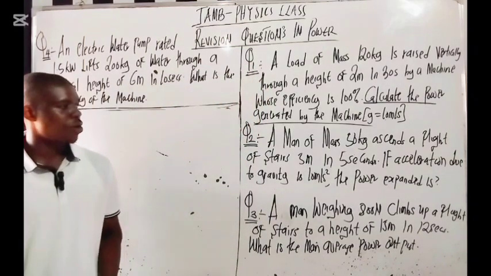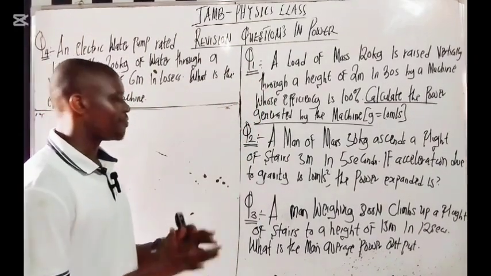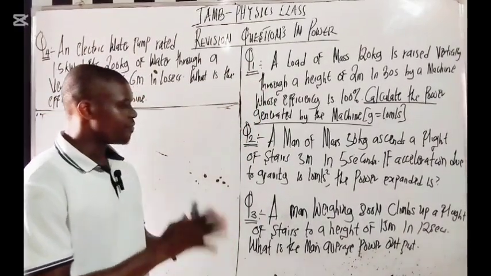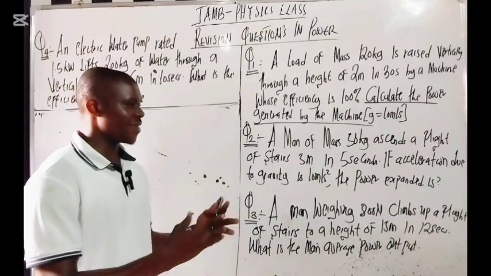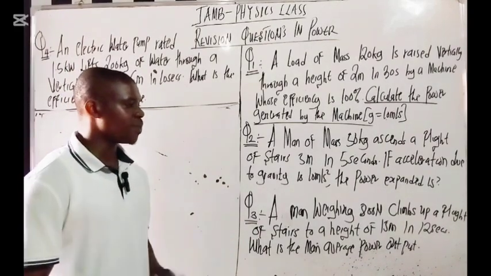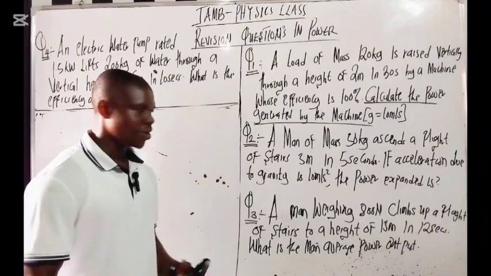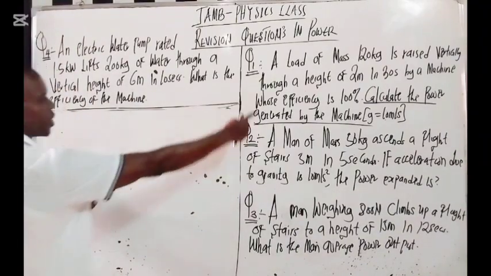A man of mass 50 kg climbs a flight of stairs 5 meters high in 5 seconds. If the acceleration due to gravity is 10, what is the power expended? Very easy, right? I've already done it here.